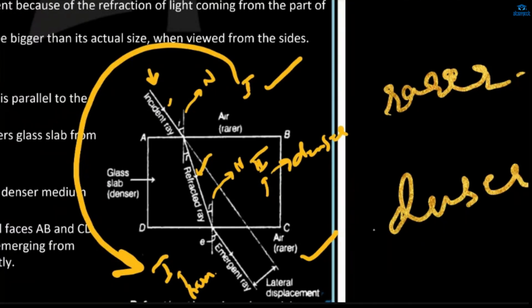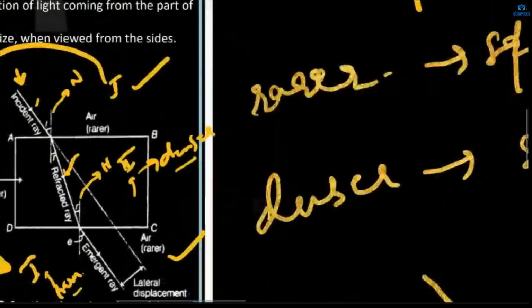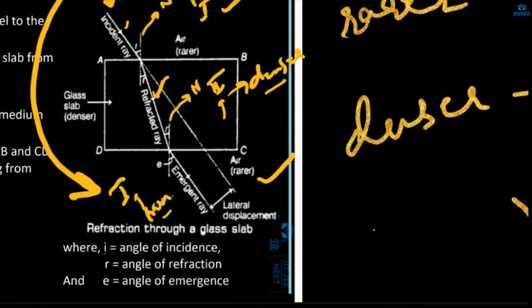Why? Because it is going from a denser medium to a rarer medium, and you'll see the emergent ray will be parallel to the incident ray. Why? Because this medium and this medium are the same. Both of these media can be taken as the first medium, and this is your second medium. This is your rarer medium.